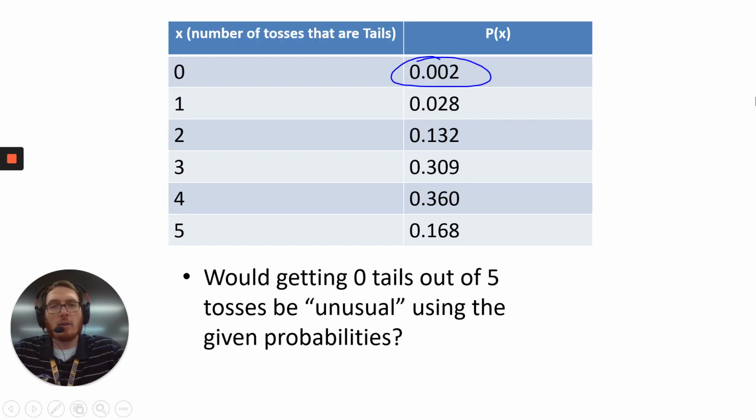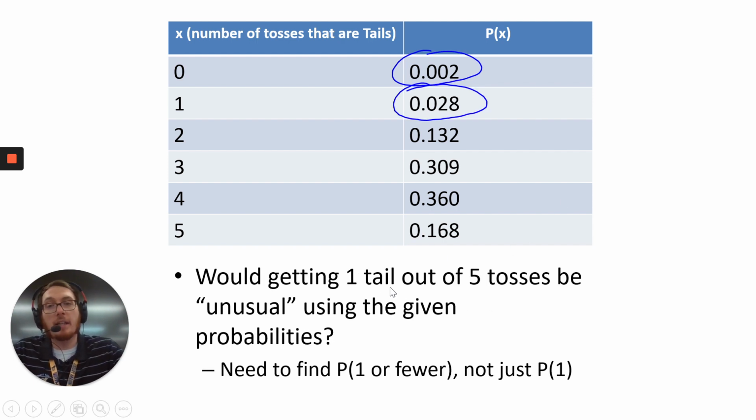So would getting 0 of the 5 tosses being tails be unusual? This is the same table that we dealt with in the previous class where it was an unfair coin, 0.70 probability of getting tails. So would getting 0 tails be unusual? Now in this case, you could get away with doing the wrong thing. Getting 0 tails is only this number right here, 0.002. And you ask yourself, is that less than 5%? And the answer is yes. So that would be very unusual to get 0 tosses out of 5 to be tails.